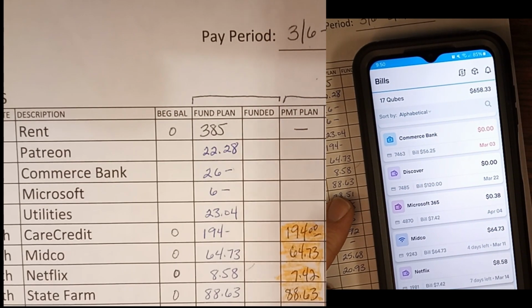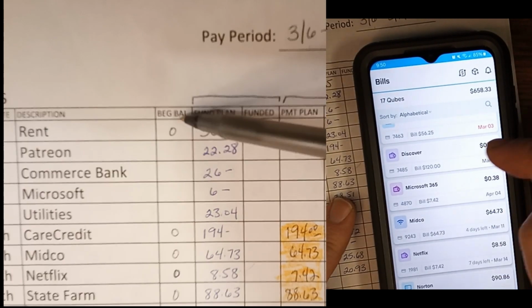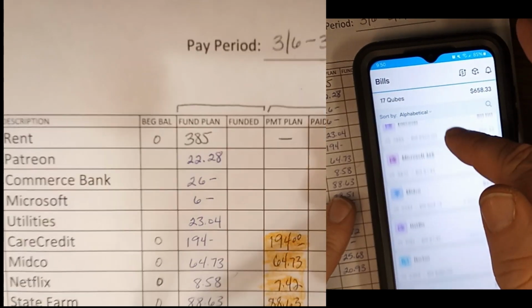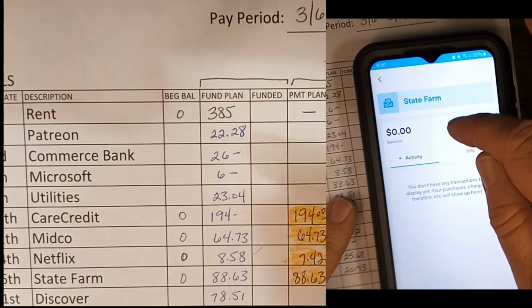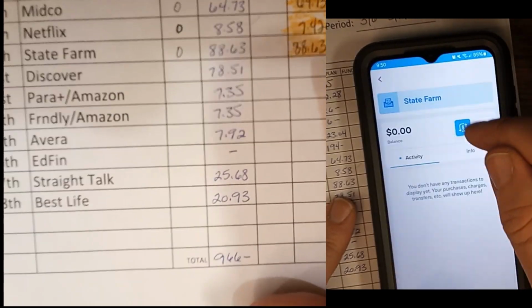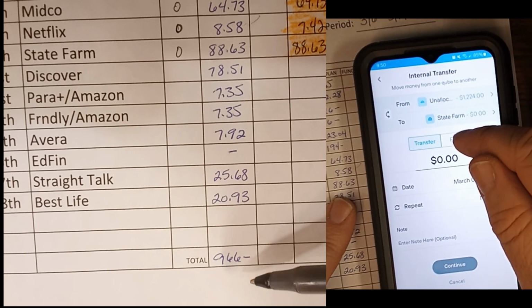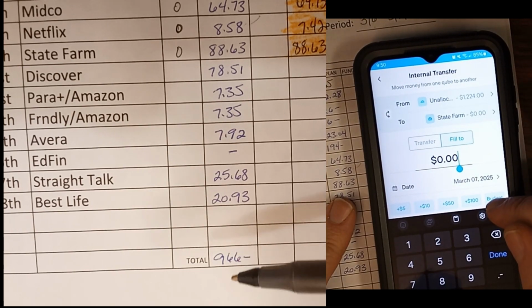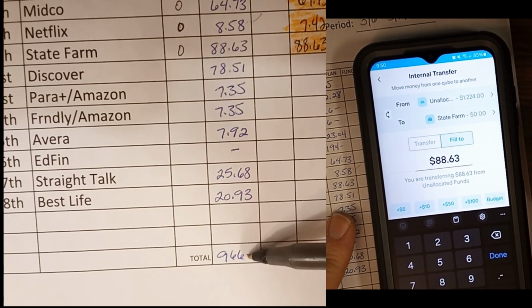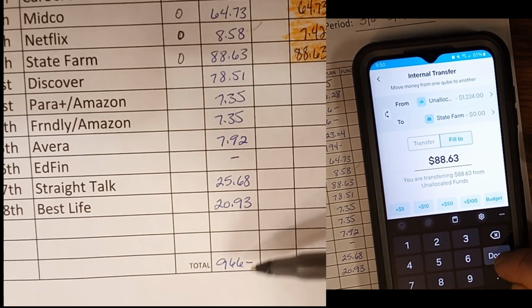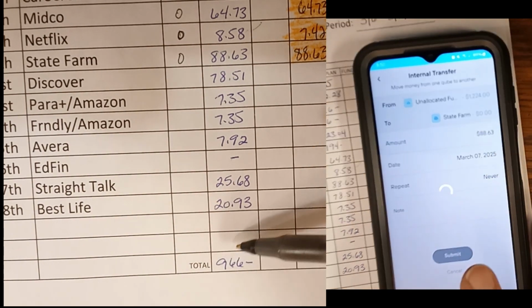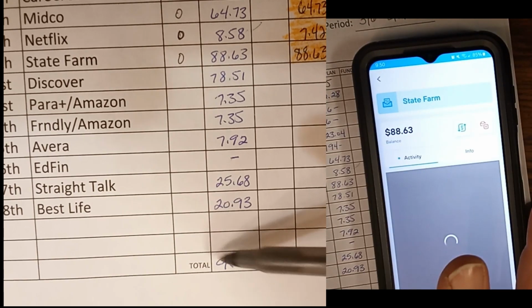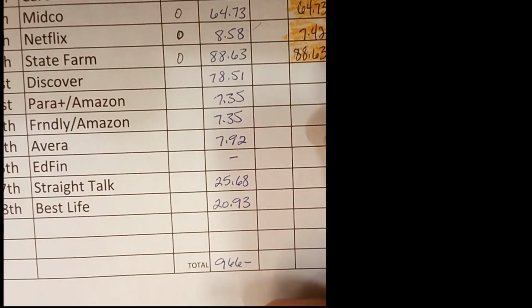But we'll start seeing in the next few pay periods how this beginning balance is going to keep growing, and then I won't have to put nearly as much over here, and that's why I needed more for my total for this paycheck. Once I get through this paycheck and the next paycheck, this total down here is going to be more like $650 for each paycheck. So I'll have $300 that I can use for other things, such as sinking funds or whatever.